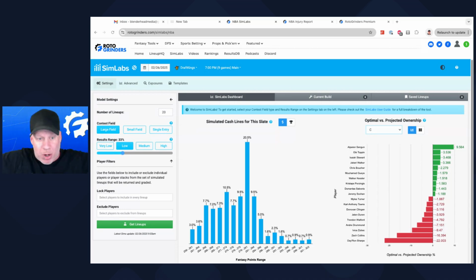You can get a lot more. So you could find a lineup where maybe you want to play both cheap centers. You go, can I find a way to get different enough with both cheap centers? Well, you put that in. If you want to play one over the other, you put that in. Or you play neither of them.